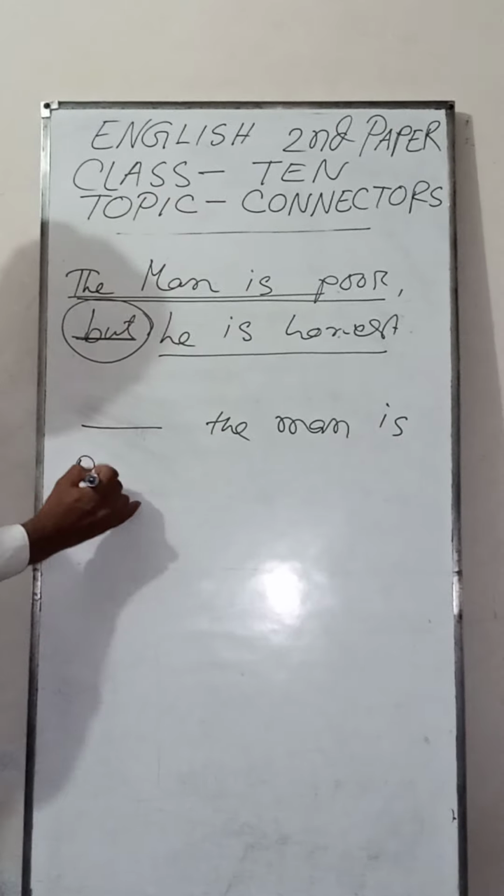After adding this connector, the meaning of the sentence has been completed. So a connector is not only a word which may connect two sentences. It also connects with a noun, with a subject, with two words. Okay, and there are lots of connectors, and I hope and believe that you will go through your textbook also.